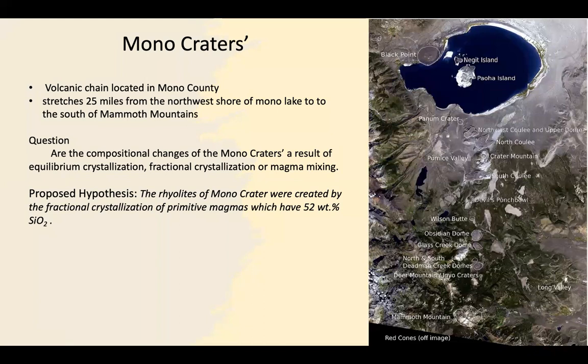By using 127 samples collected by Johnson, we will determine whether the compositional changes of the crater's magma was a result of fractional crystallization, equilibrium crystallization, or magma mixing. We hypothesize that the rhyolites of the monocrater were created by fractional crystallization of primitive magmas, which contained a 52% weight of silicon dioxide.